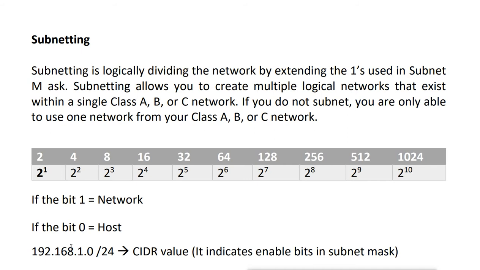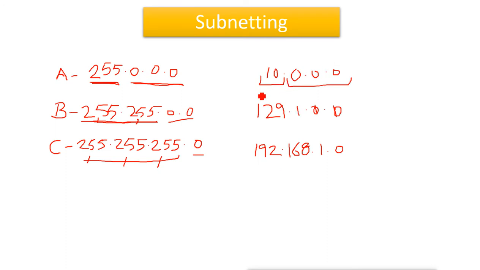Now in class C, we can see 24 bits are on. That means we can also write it like this, /24, and it is called the CIDR value. This is an example of a class A, class B, or class C address.